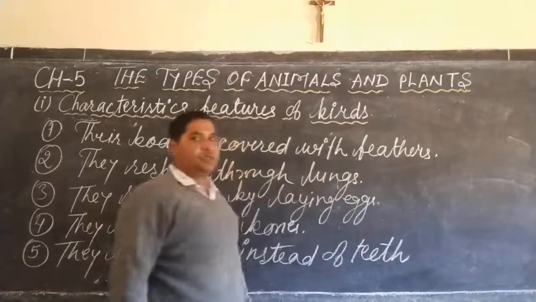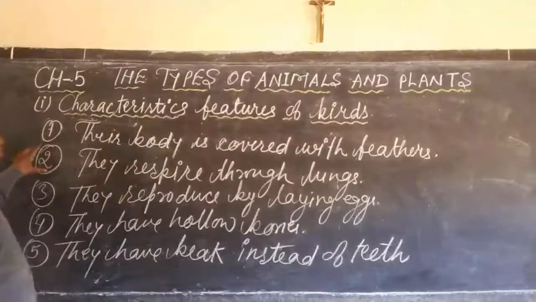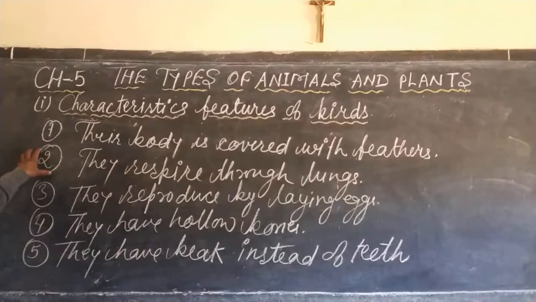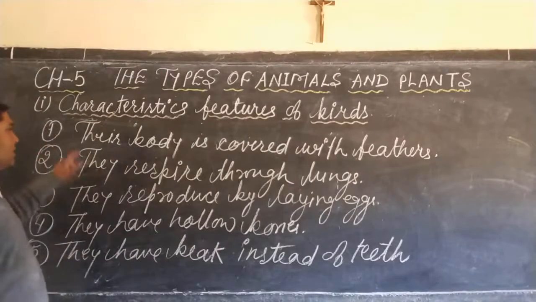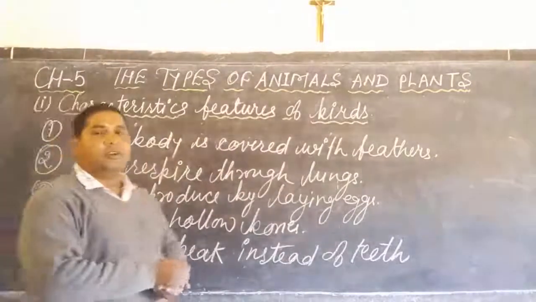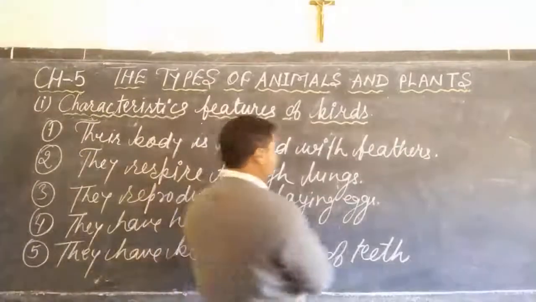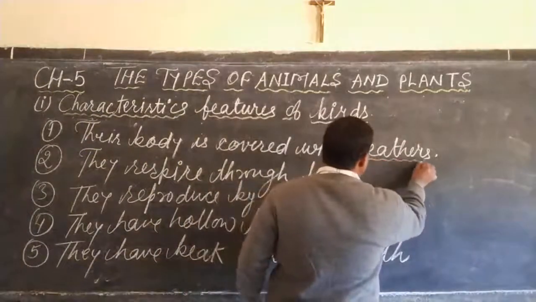So dear student, these are some common characteristic features of the birds. Their body is covered with feathers, means the outer body is covered with feathers.